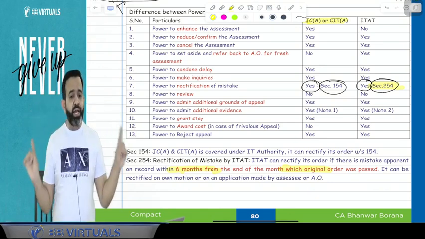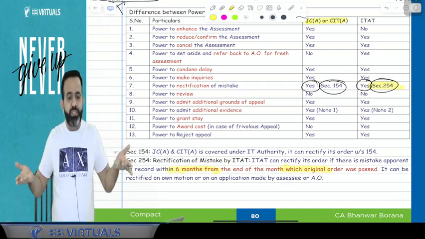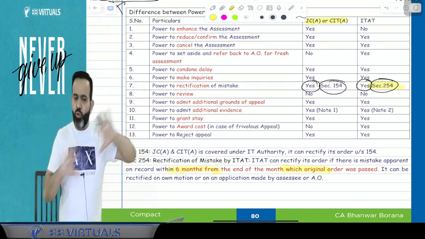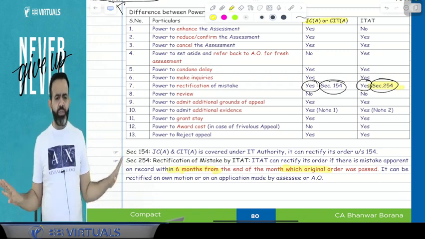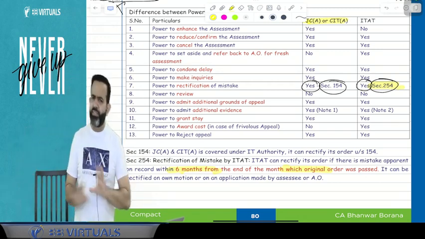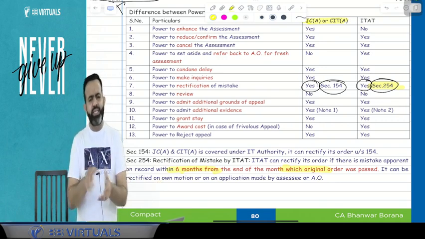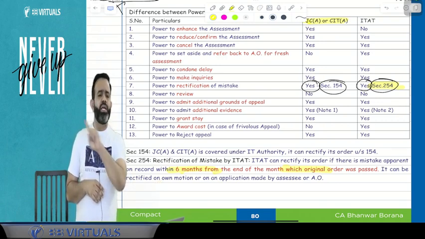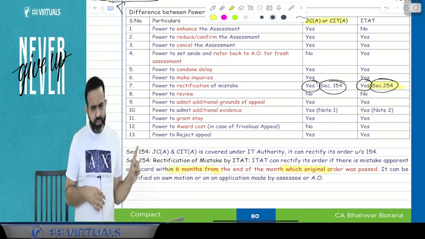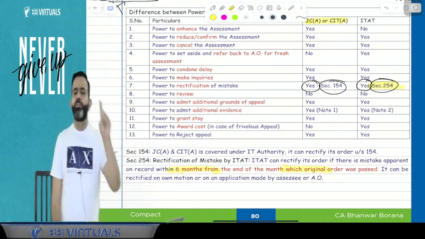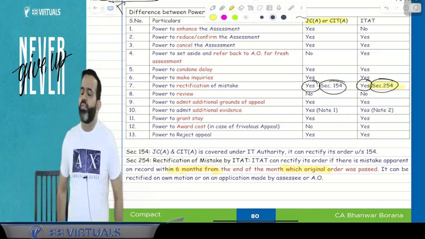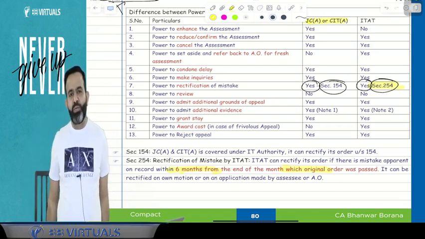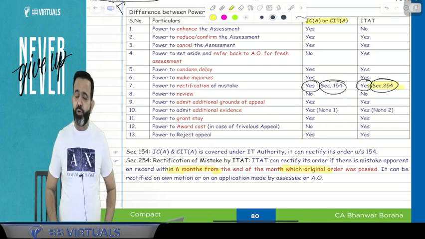Only the Supreme Court and High Court have the power to review their judgment. CIT appeal or ITAT don't have the power to review their judgment. They cannot review it. Whatever judgment is given by them is the final judgment. If there is a mistake, rectification is possible, but review is not possible. You got my point or not?